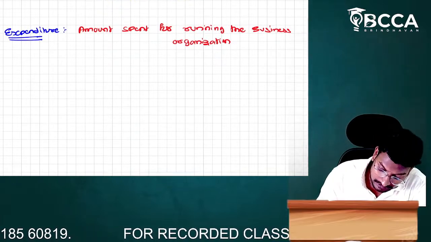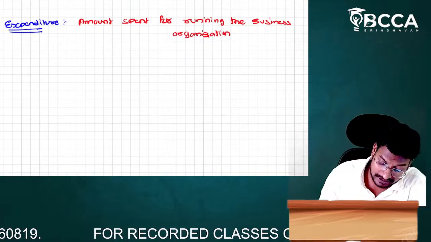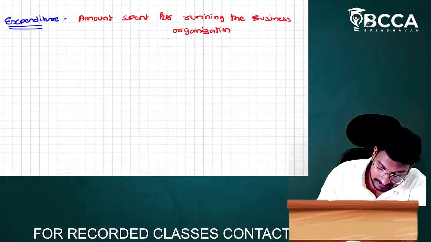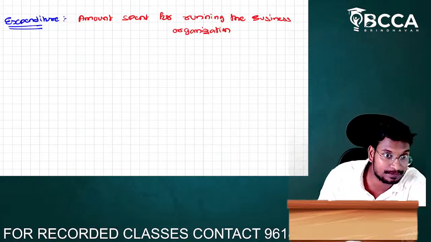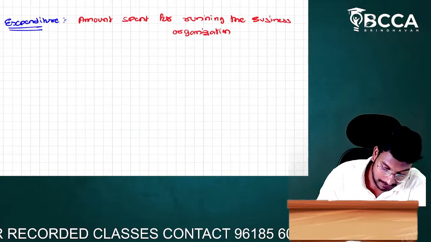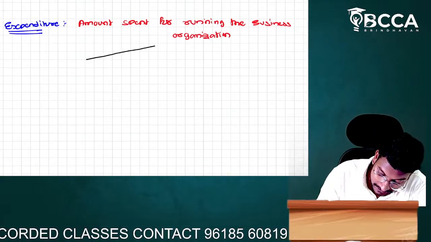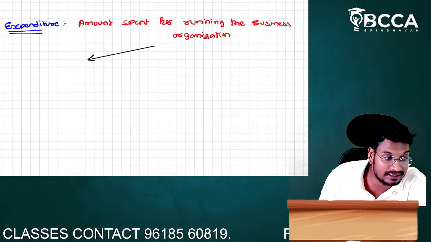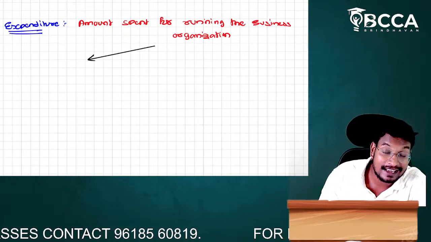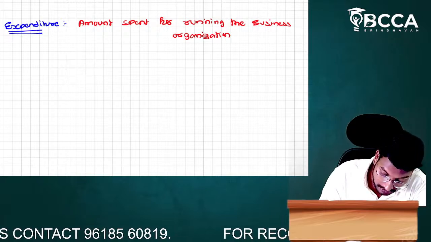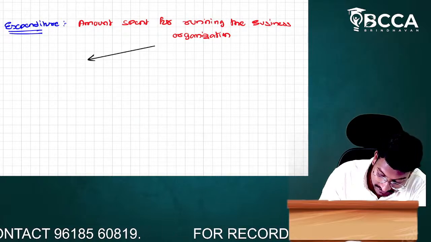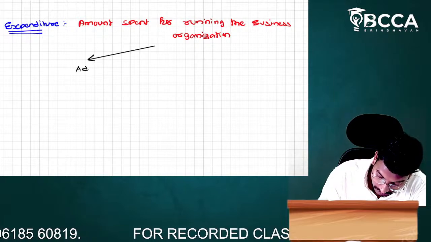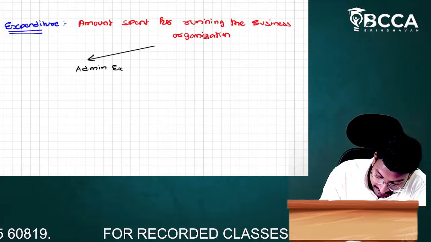Can you give examples of expenditure? Yes. In an organization, there will be certain expenditure called administration expenditure, or admin expenses.